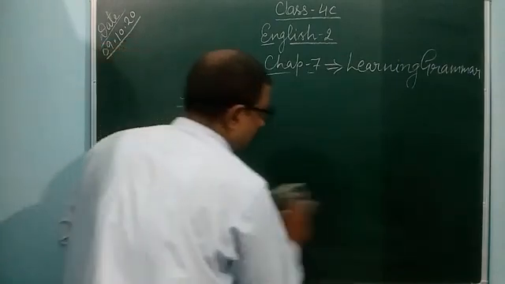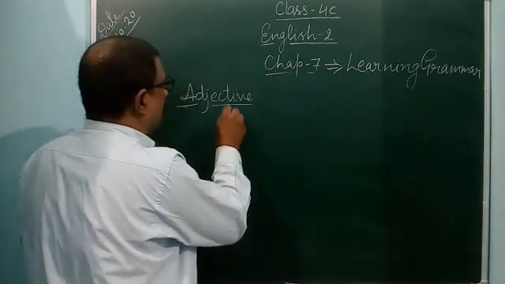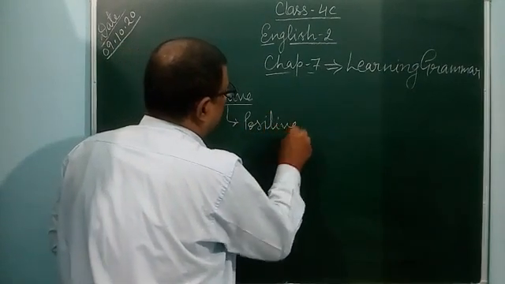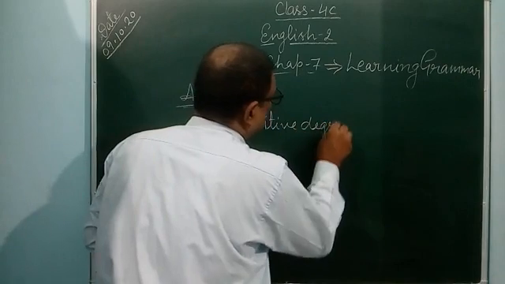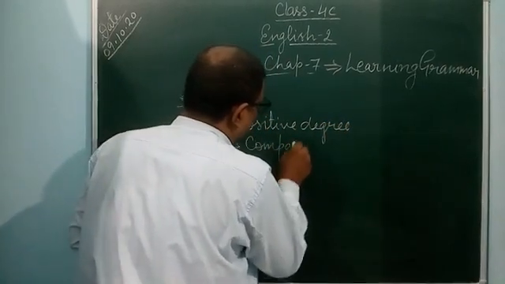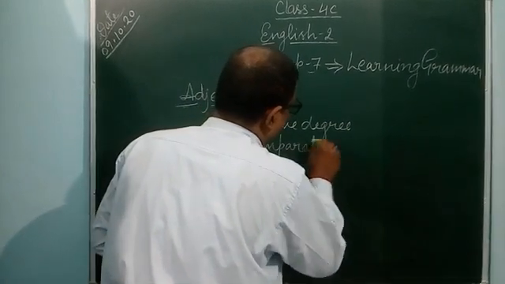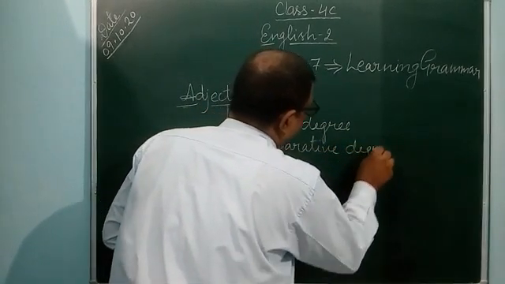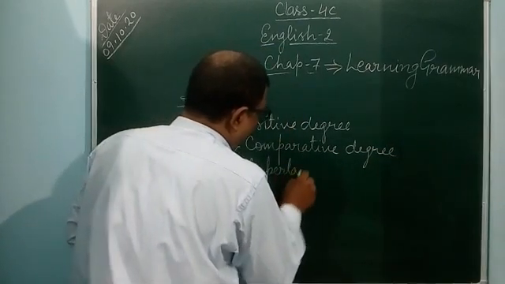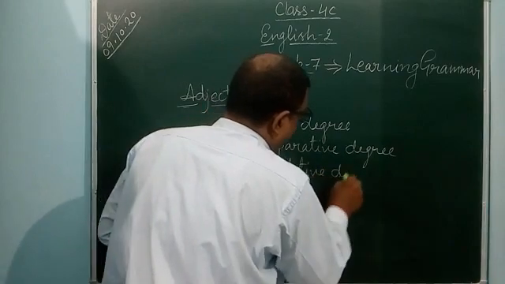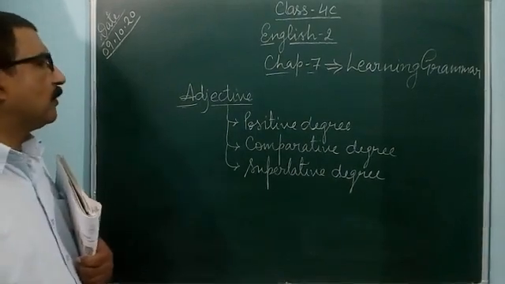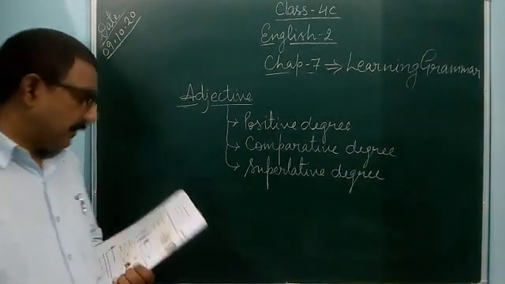Adjectives are used in three forms as positive degree, comparative degree, and superlative degree. In this way you can represent an adjective in a positive way, comparative way and superlative way.